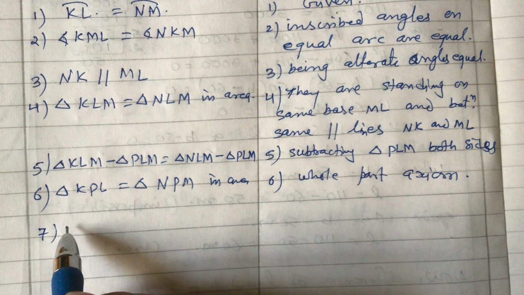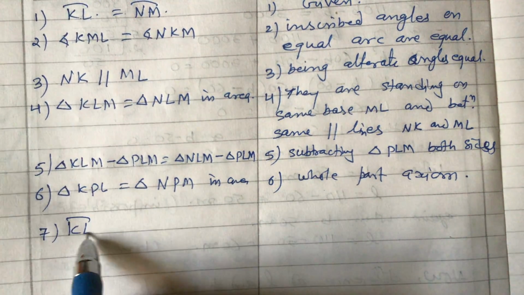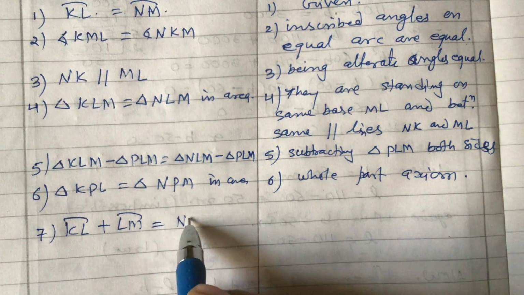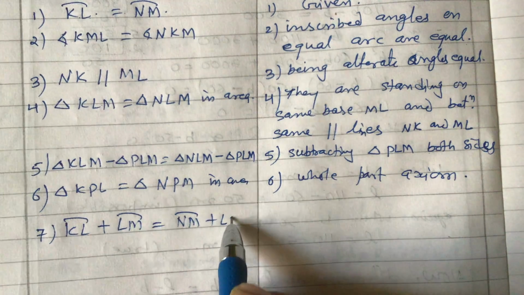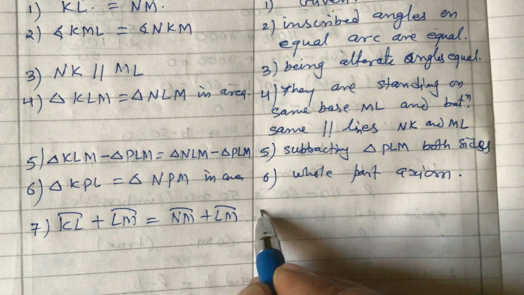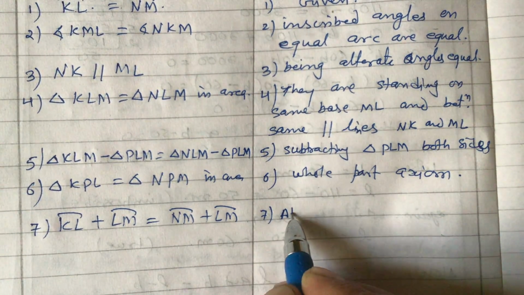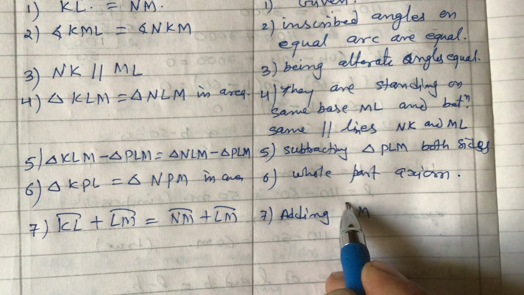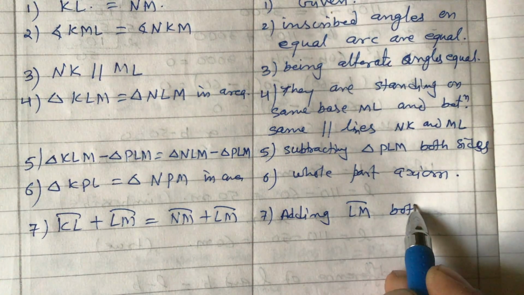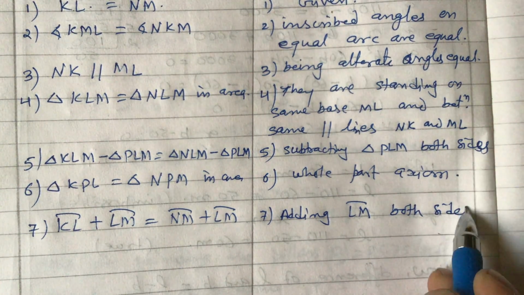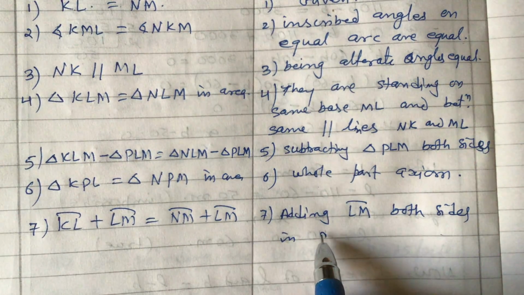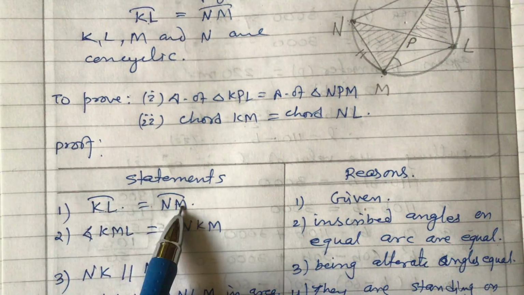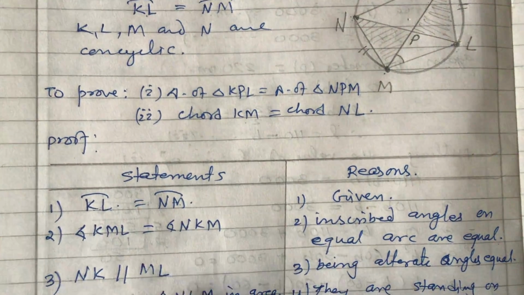Number 7, KL plus LM equals to NM plus LM, adding arc LM both sides in statement 1. In this statement KL and NM are equal, so we are adding LM both sides.